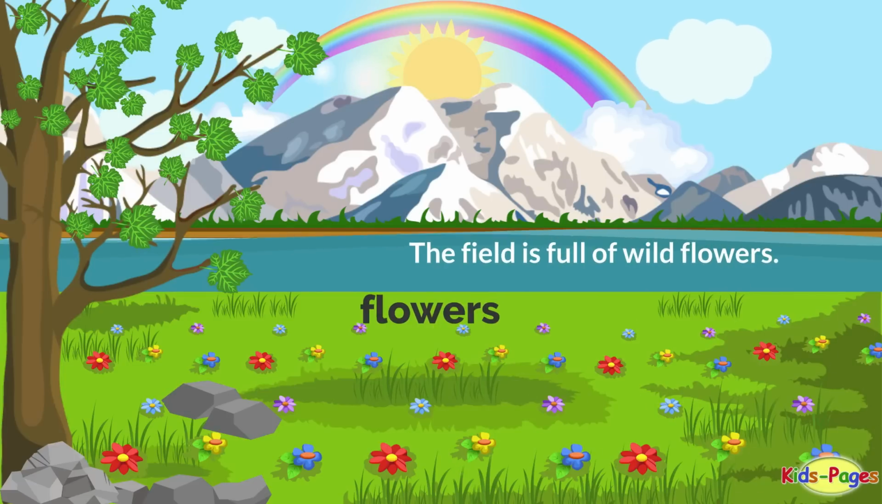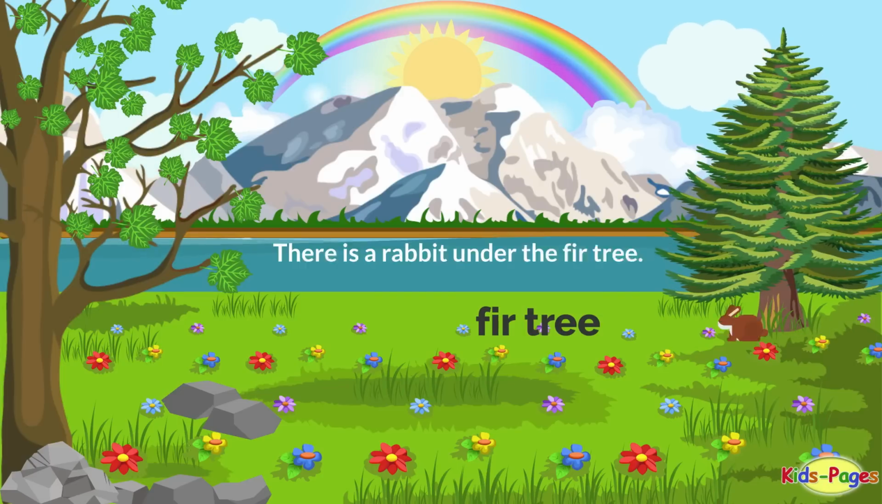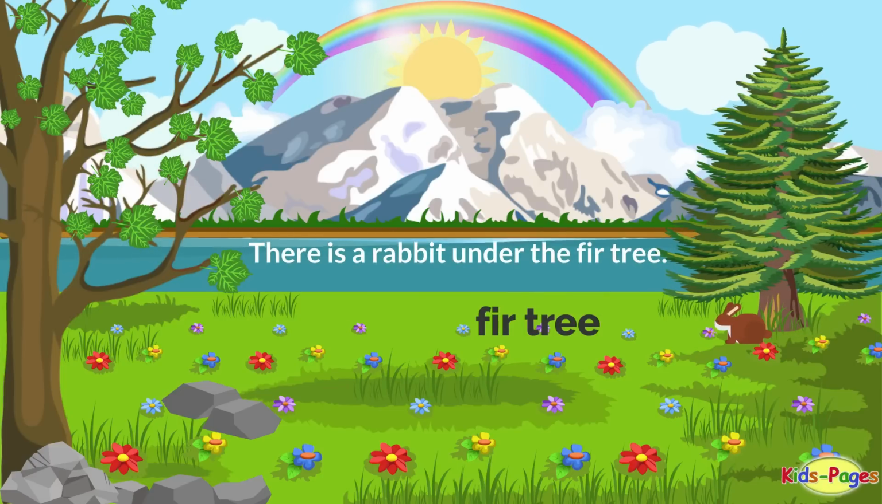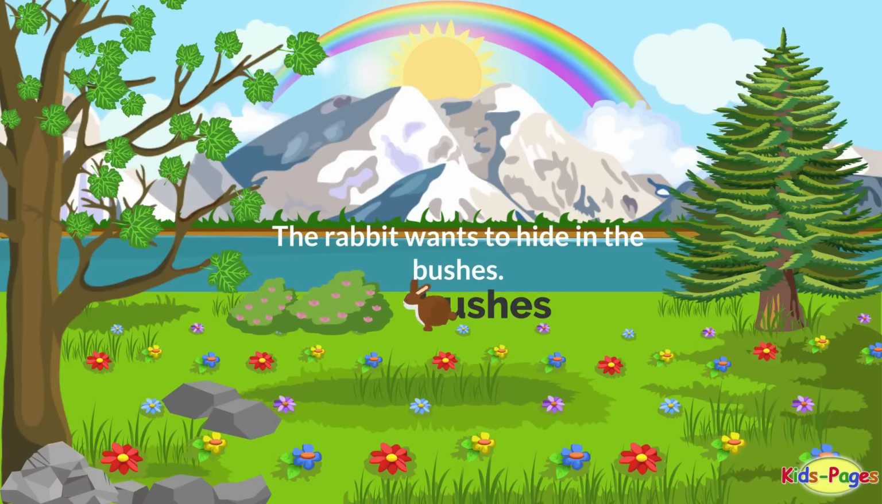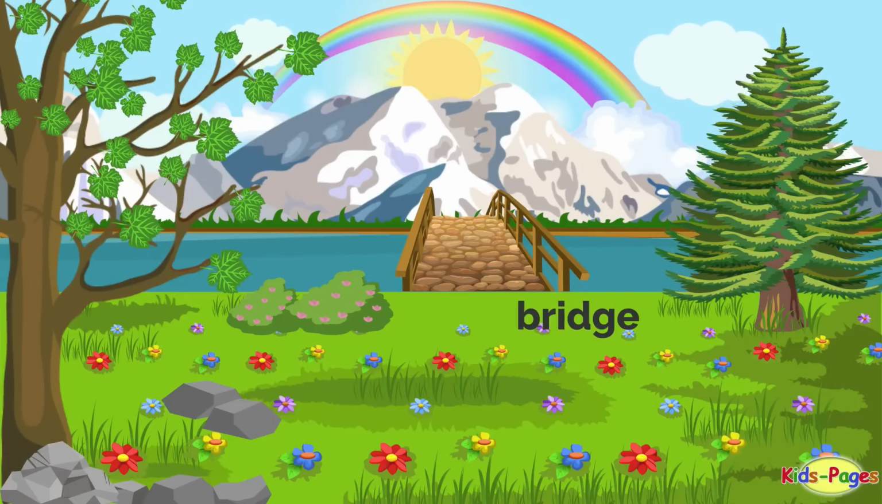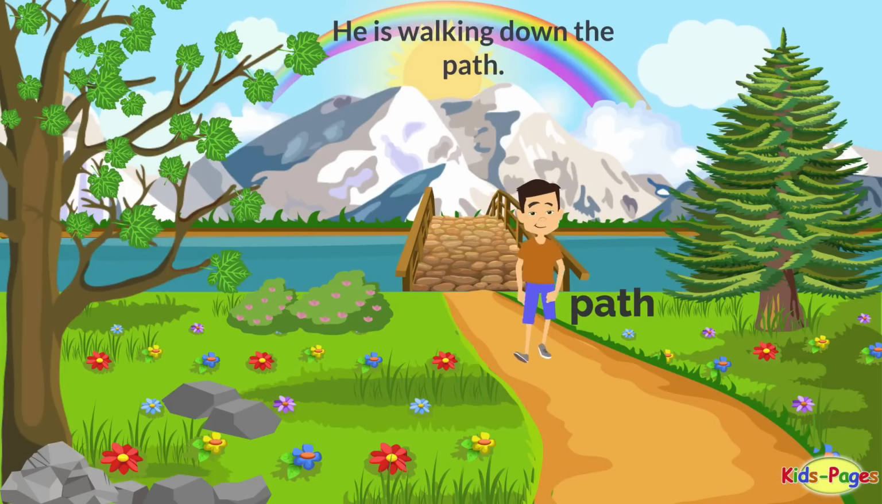Flowers. The field is full of wild flowers. Fir tree. There is a rabbit under the fir tree. Bushes. The rabbit wants to hide in the bushes. Bridge. The man is crossing the bridge. Path. He is walking down the path.